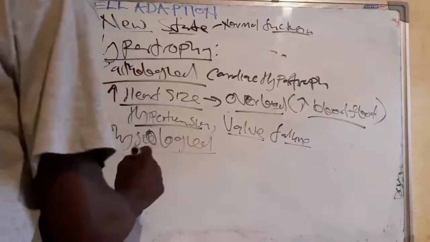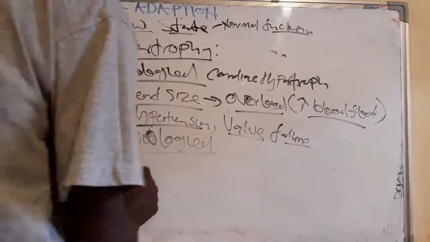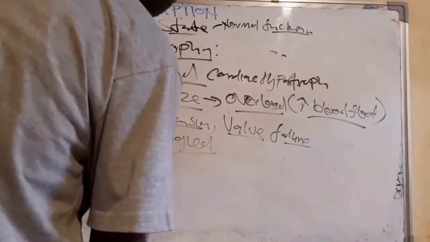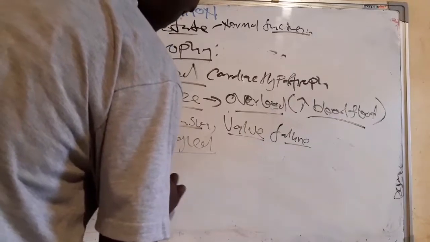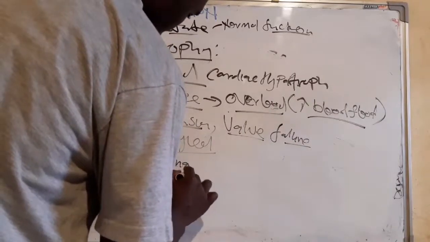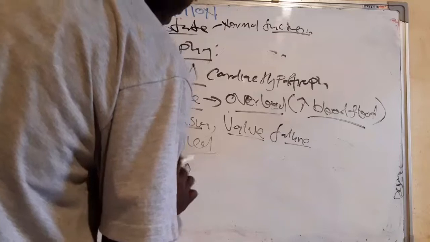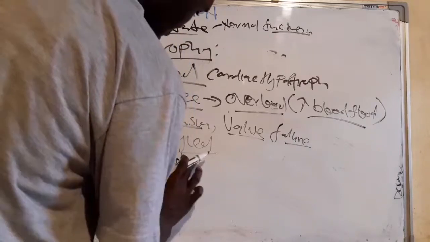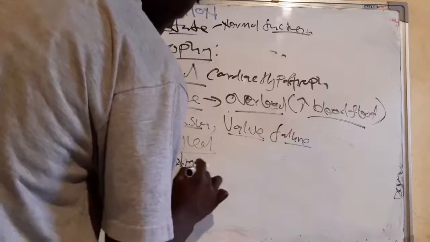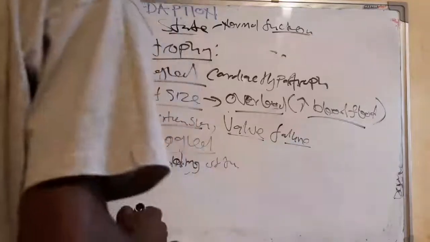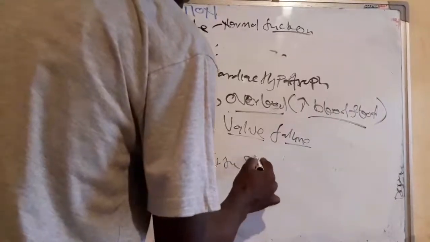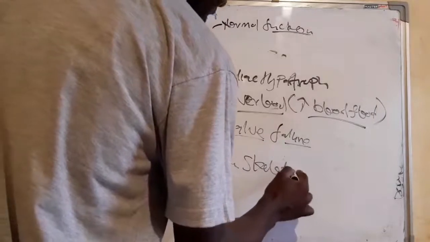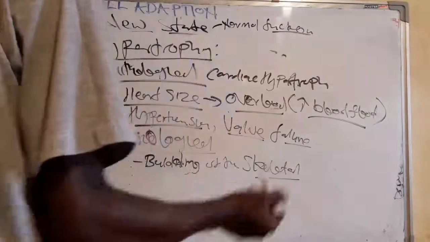So when we talk about physiological, there is the bulging of the skeletal muscles in bodybuilders.